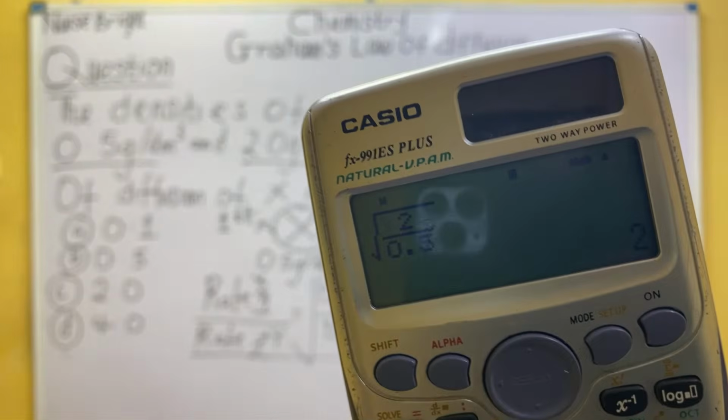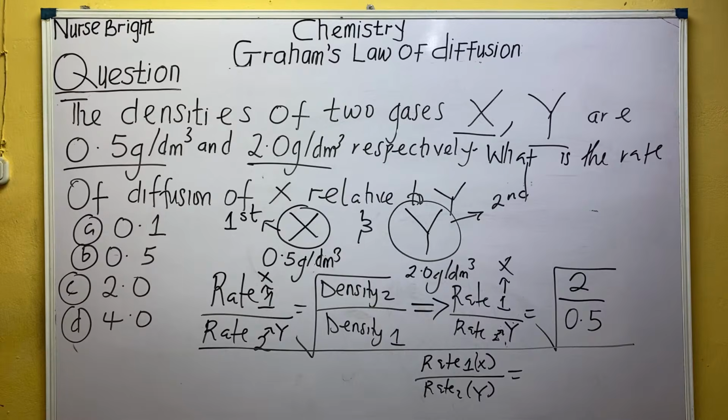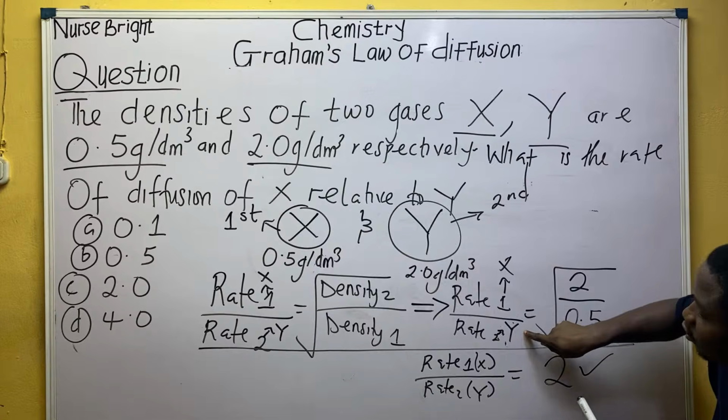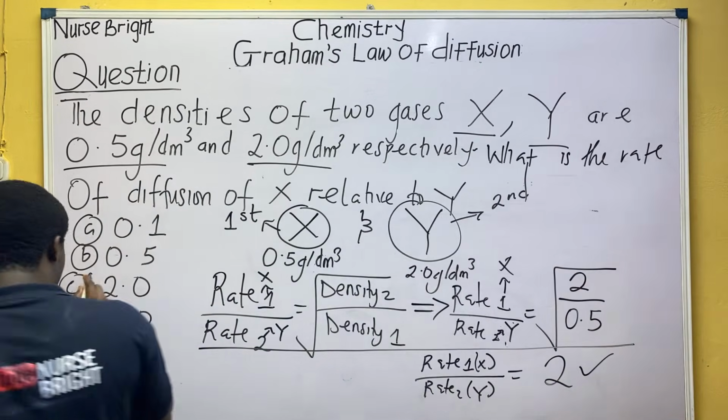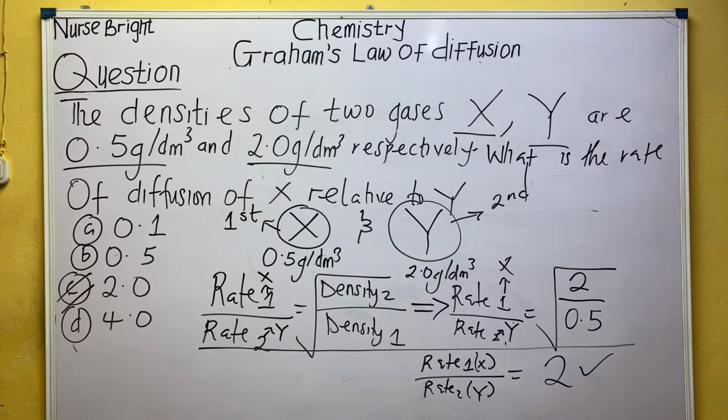Because of the densities, look at it now, everybody. Are you not seeing what we are doing? The answer is 2. Don't waste time. Yes, the rate of gas X relative to Y is 2. Option C. Class, is it making sense? Let me know in the comment section if this question is making sense to us.